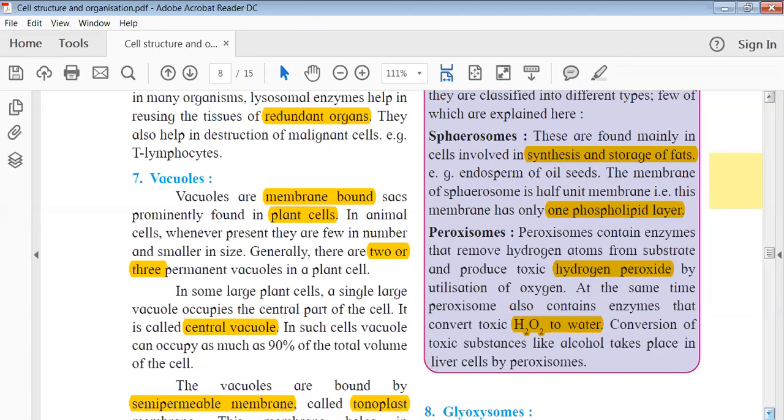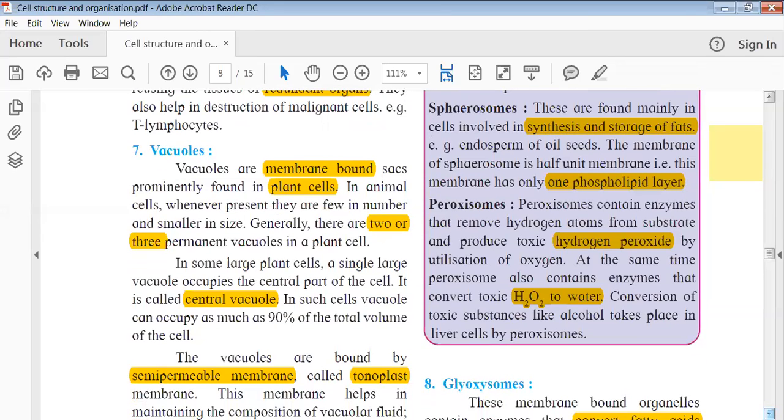The other function is the conversion of toxic substances. I have mentioned H2O2, but there are multiple other components like alcohols. Some alcohols are not good for the cell. So even such components can be cleared from the cell by this organelle called peroxisomes.